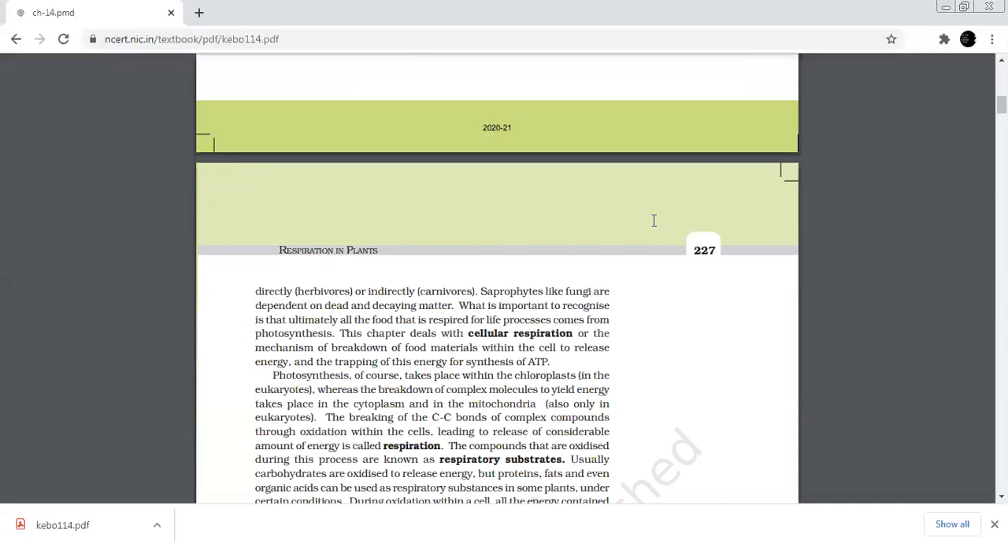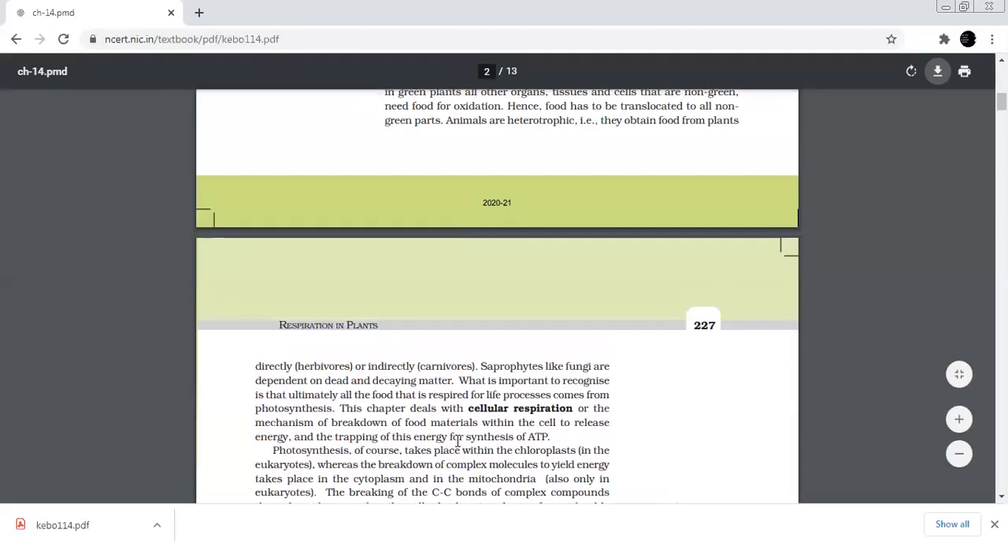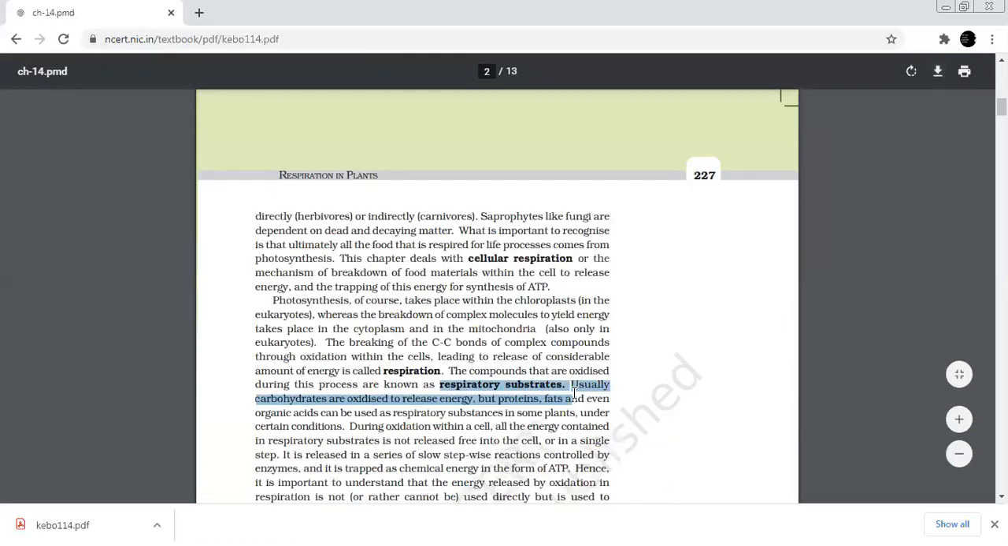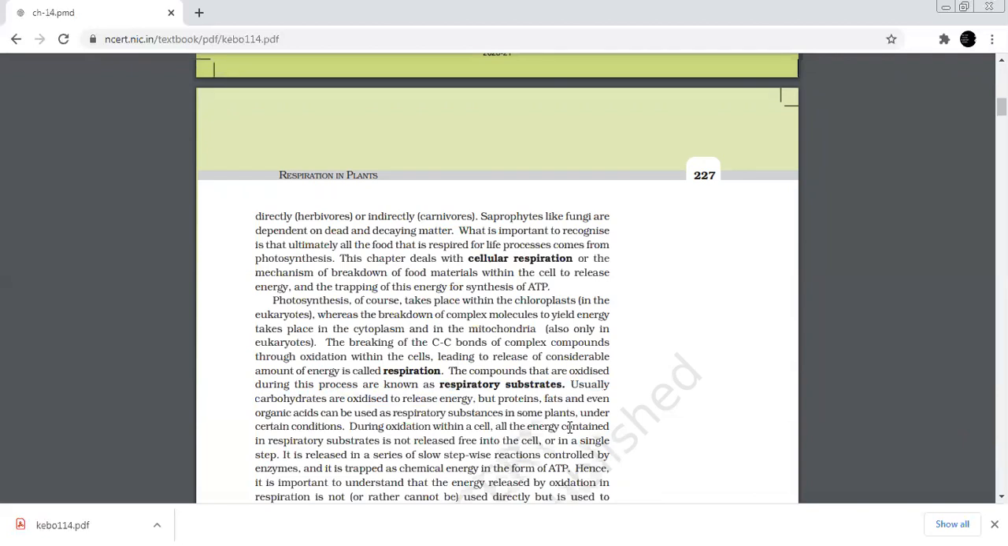Let us study respiratory substrate. What is it? What is respiratory substrate? The compounds that are oxidized during the process of respiration, that means those which are broken down during the process of respiration, are called respiratory substrates. Carbohydrates are used as the major respiratory substrate by most of the organisms to get energy, but under some conditions in some organisms, protein, fat and organic acids are also used as respiratory substrates.